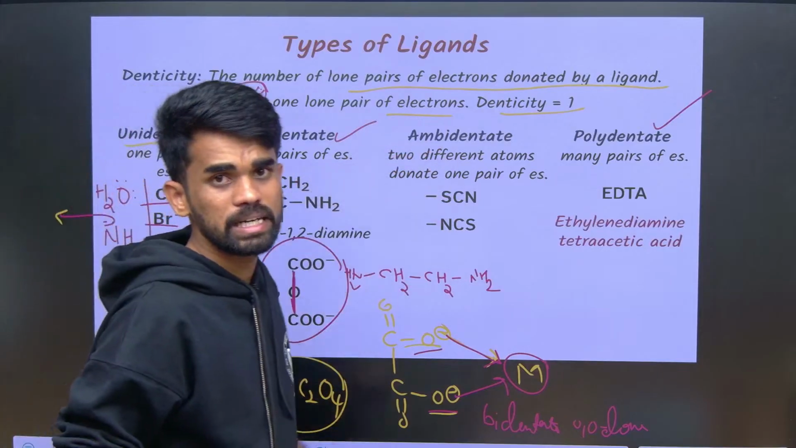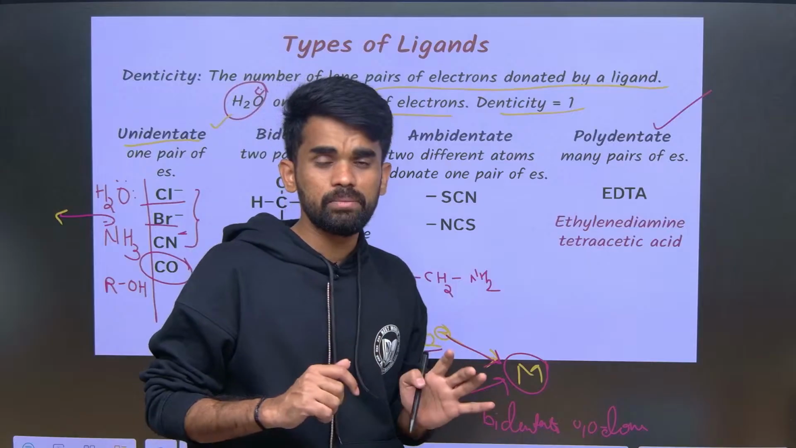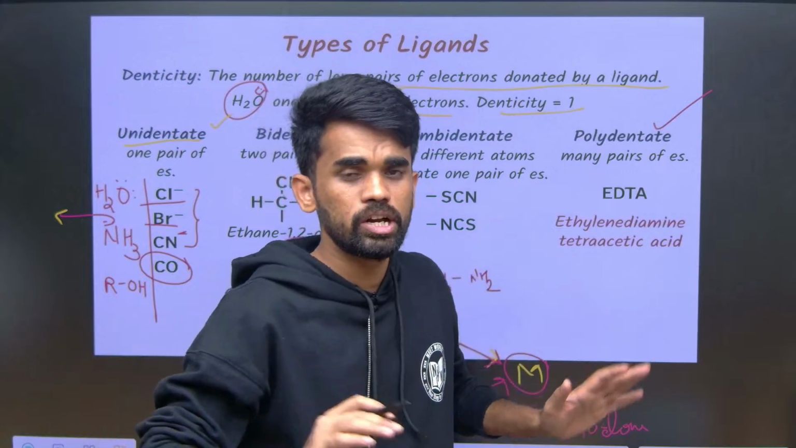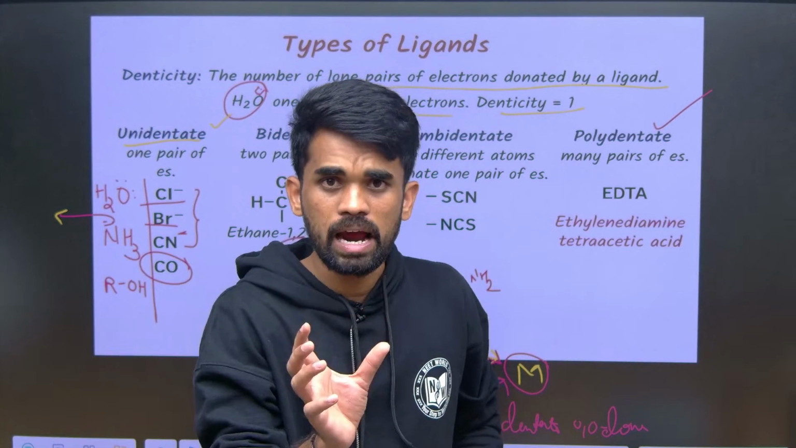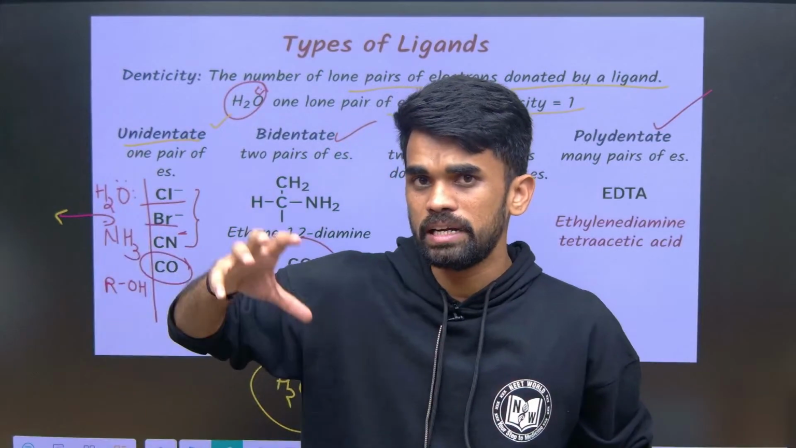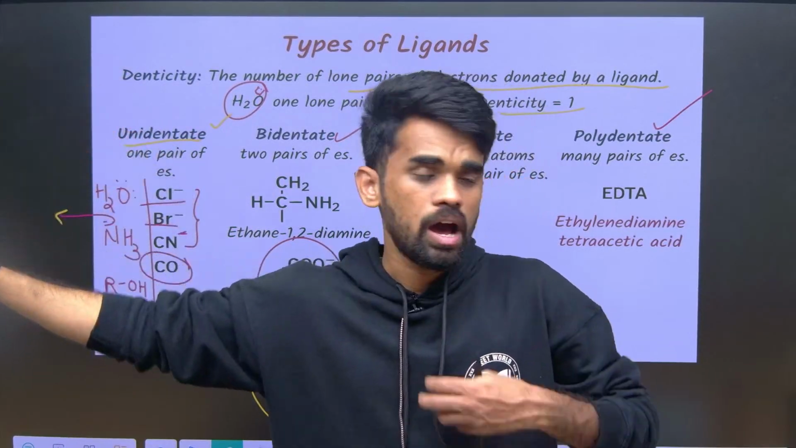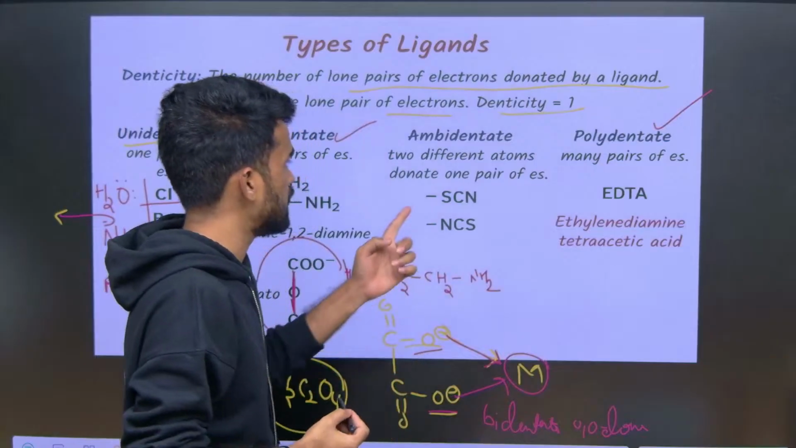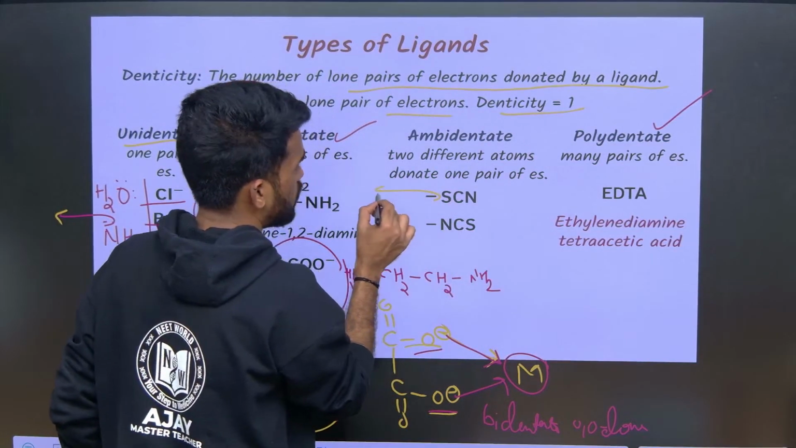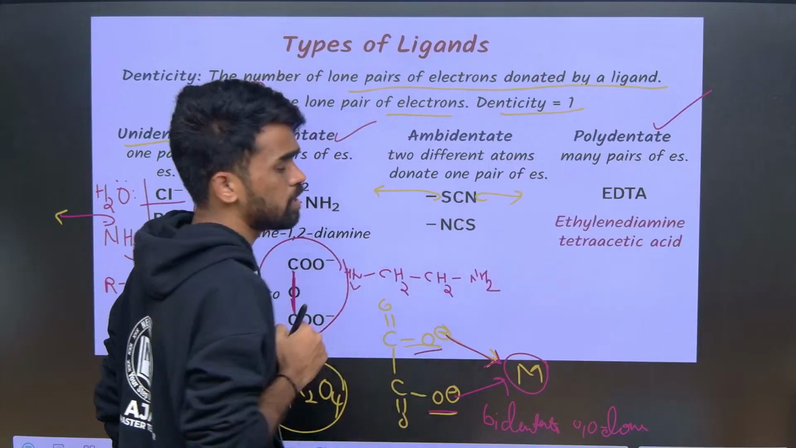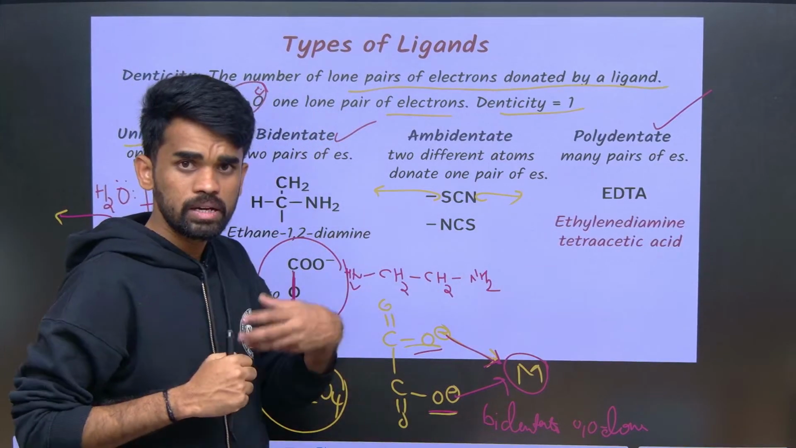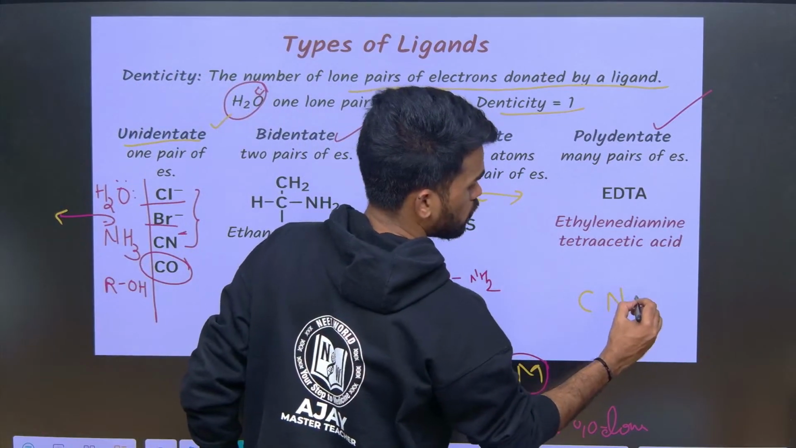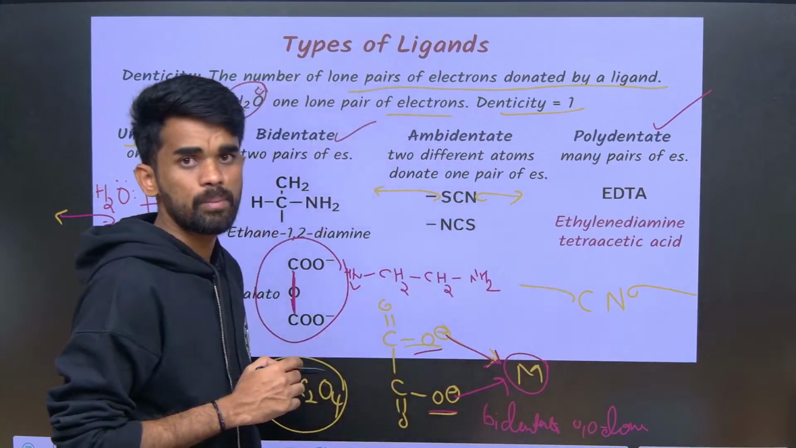Okay, next ambidentate ligands, one of the important things here. Ambidentate means, see, we know ambidextrous means the person can write with both hands, right? So ambidentate means that ligand can bind or dentate to the metal from this side or also from this side. Okay, so it can be possible from both ends. So for example, SCN is there now, so here it can donate from this sulfur side or it can donate the electrons from the nitrogen side. So this is what the ambidentate ligand is. For example, even cyanide, if we take, it can donate from the nitrogen side or it can donate from the carbon side.